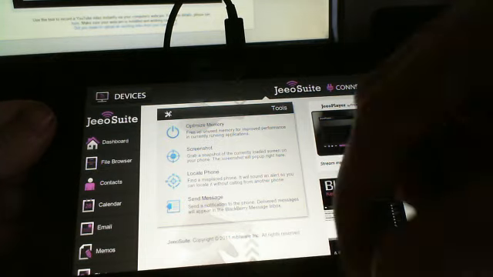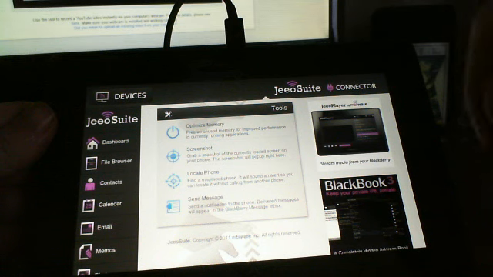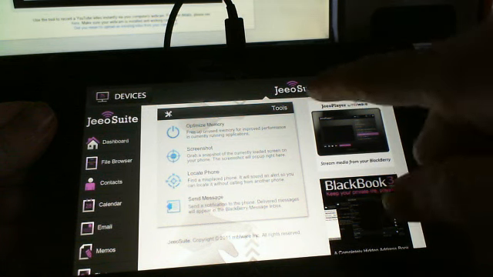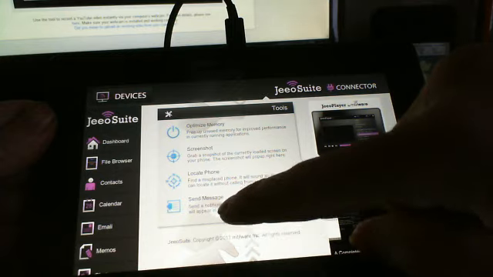And there you go. You misplaced your phone in the house, you got your playbook in hand, there you go, you can find it. You can also log in to Jeeo on the internet and do it from there, because it is a web portal.